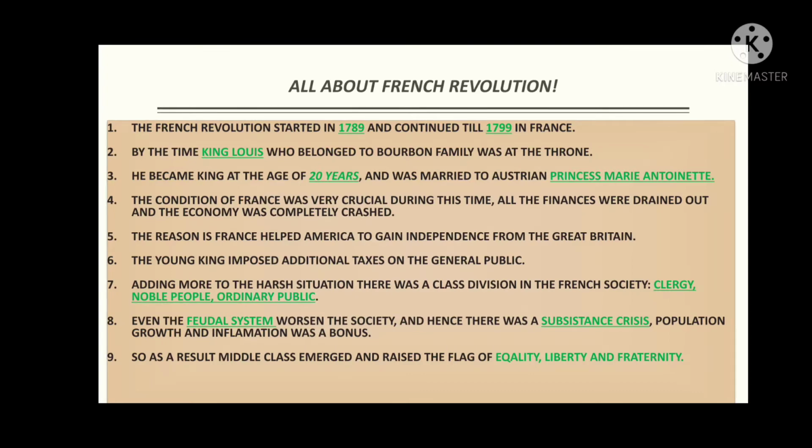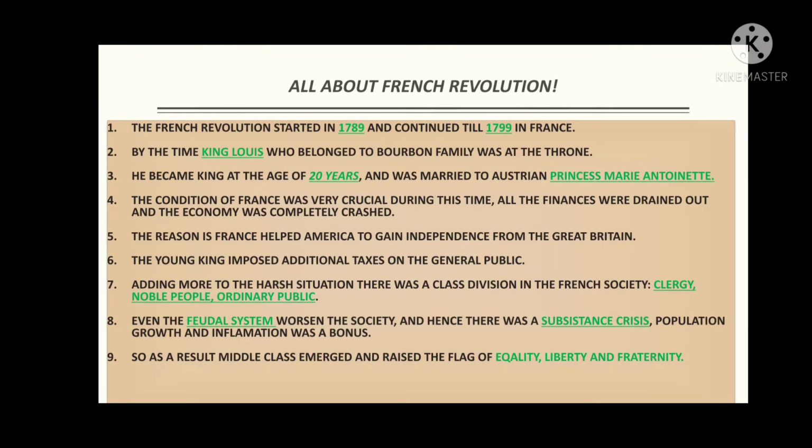Due to this, the economy of France was in its worst condition, and the population growth and inflation, the price hike due to the substantial crisis, was a bonus. As a result, the middle class emerged and raised the flag of equality, liberty and fraternity. As we know, there were only lower class people, and due to this a new class emerged in France, and that class was the middle class.